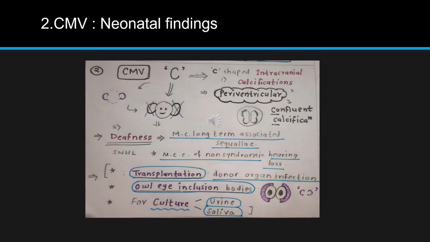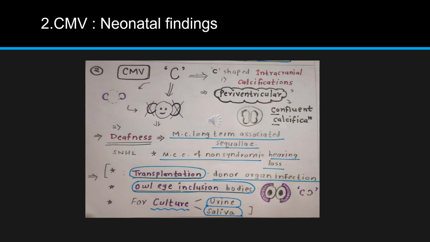Now, if the baby gets CMV infection, you have to remember CMV stands for C. So C indicates C-shaped intracranial calcifications, that is periventricular. As we saw in toxoplasma, it was discrete. You can remember T of toxoplasma is discrete, and here C of CMV is indicating periventricular. You can see that in the image, and you have to note that it is confluent calcification. It won't be scattered like they were in toxoplasmosis.